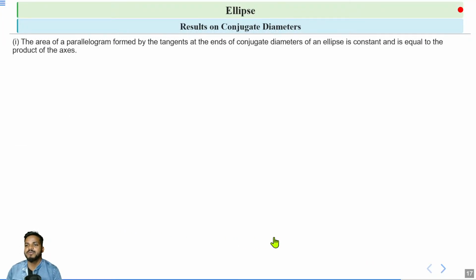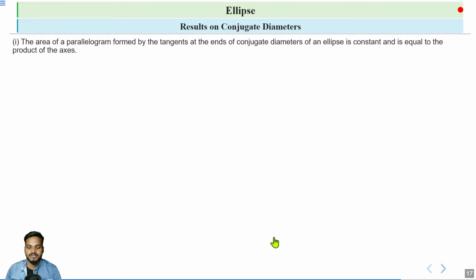Now, the result on conjugate diameter. First, the area of the parallelogram formed by the tangents at the ends of the conjugate diameters. We have conjugate diameters and we draw tangents at their ends. Then we form a parallelogram, and the area of this parallelogram is constant, given by the product of the axes.